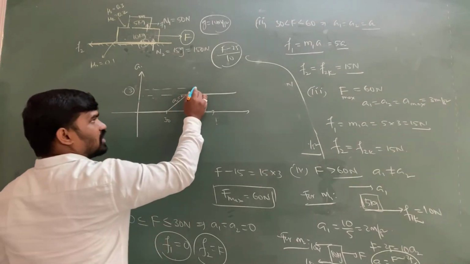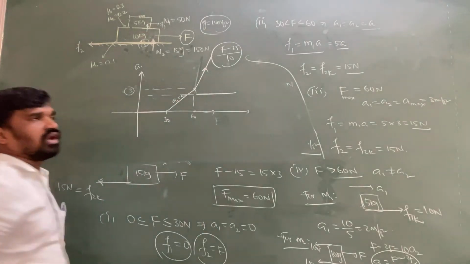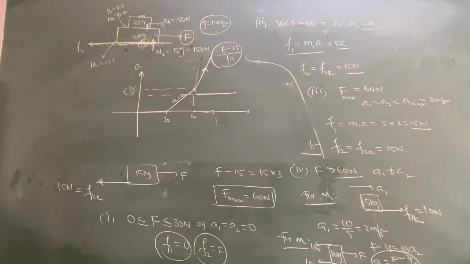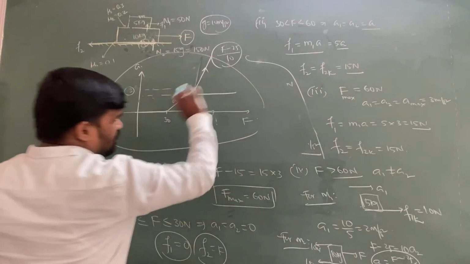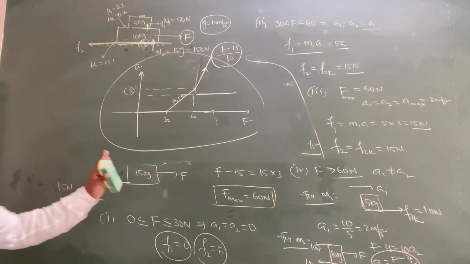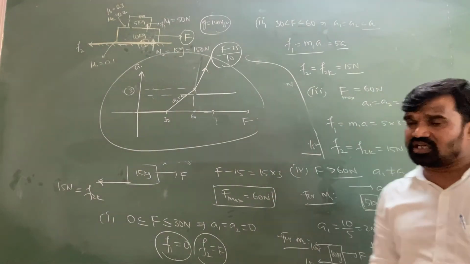What about the acceleration of the lower block? It will increase, so it will become like this. It's a sharp slope, the angle is increasing, the slope is increasing. So the graph of A1, A2 versus force will be like this. This is the way you are supposed to remember. These concepts are very essential and important for JEE Mains and the NEET examination.